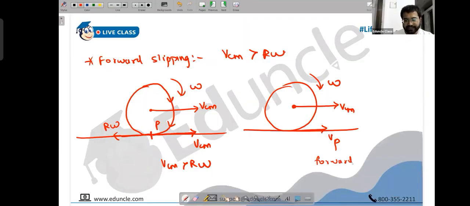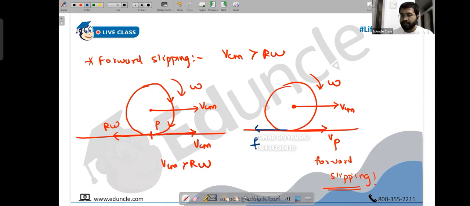Because of which, what is going to happen? If this object is going to skid like this, there will be friction in the opposite direction. Simple. If this was at rest, then there would be no friction. But now there will be some skidding and some slipping happening, because now the point of contact has velocity with respect to the ground. So since there will be some slipping in the forward direction, there will be friction in the backward direction, which will try to oppose this slipping, people. So first of all, this is known as forward slipping because it is going in the direction of VCM. Next, friction has to oppose the slipping, obviously. So friction will act in the opposite direction.